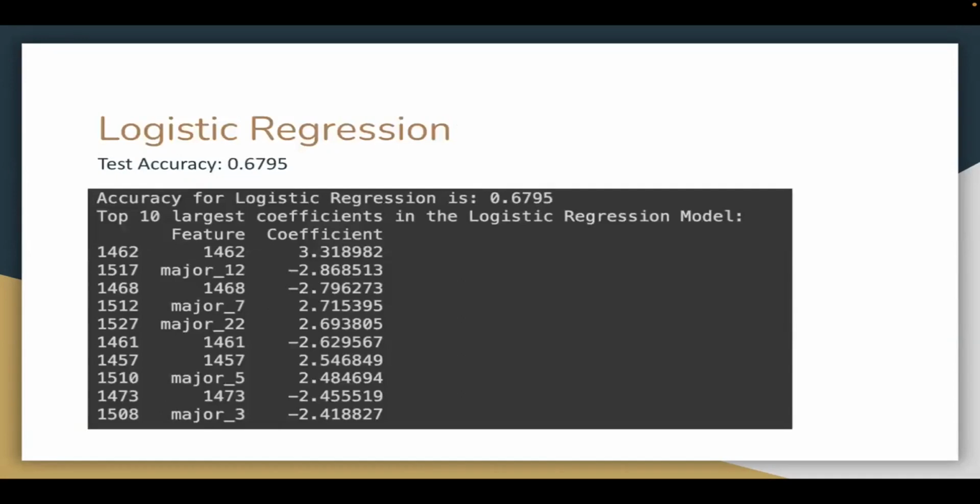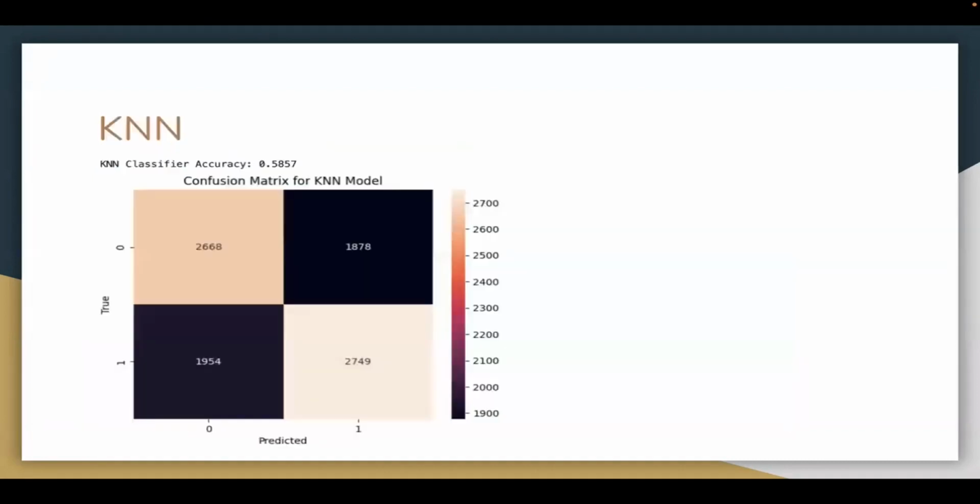We can see the top 10 largest coefficients here are numbers and the major with a number. The numbers represent the program names or the school names after the one-hot transformation, and the major with different numbers represents the different majors. So from here we can see that the admission decision basically depends on the programs and the majors.